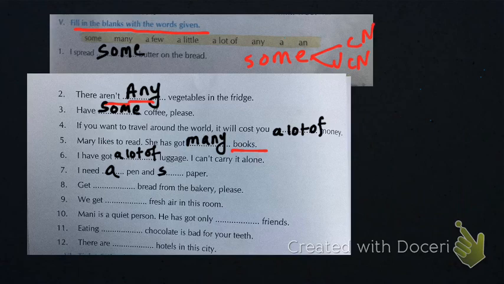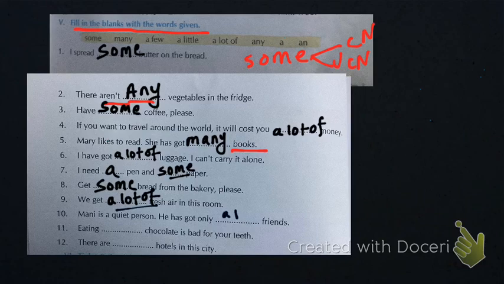Then I need a pen and some paper. Okay, paper is again a singular material noun, so we'll use some here. Then get some bread from the bakery. Okay, then we get a lot of fresh air in the room, so here a lot of fresh air.